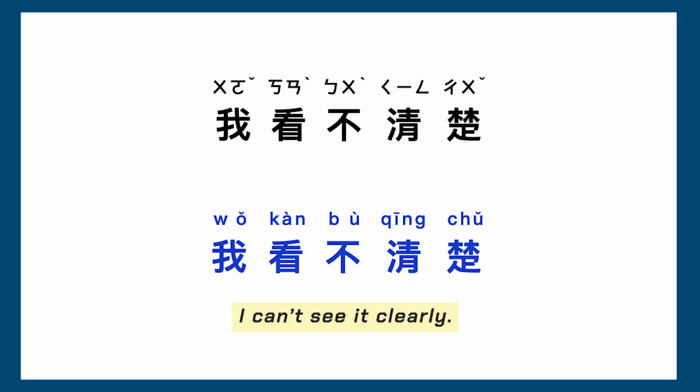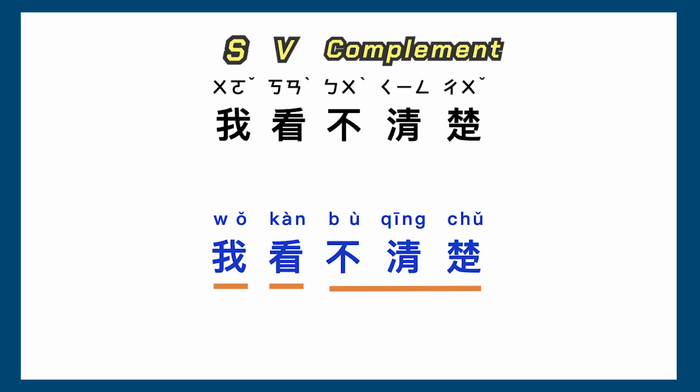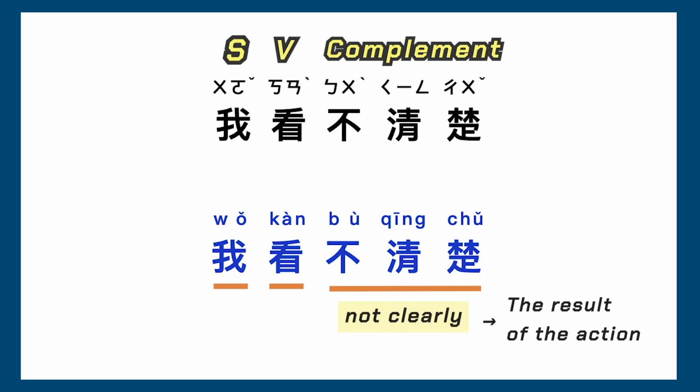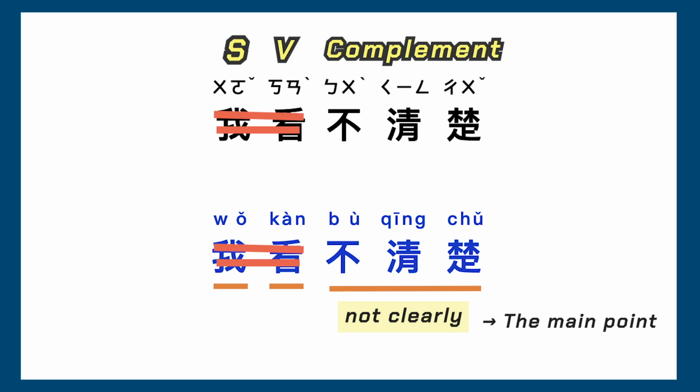I can't see it clearly. Or 不清楚，不清楚 not clearly. We use this sentence structure because 不清楚, not clearly, is the result of the action and it's also the main point you want to express. So you can even drop part of the sentence and just say 不清楚.